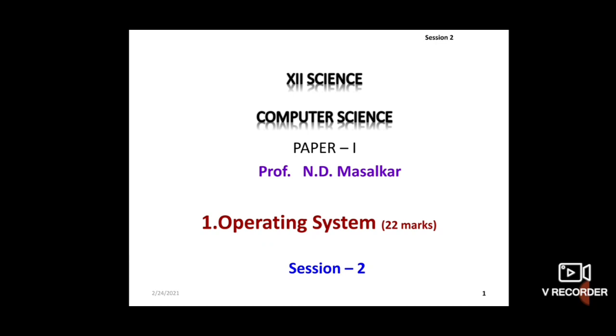So let us proceed. Chapter 1, Operating System, in Paper 1. In the previous session we have already seen what we mean by operating system and the functions of operating system. What is the definition of operating system? Operating system is the interface between the user of a computer and the hardware of a computer. So, students, in today's session, I am going to explain features of different operating systems.